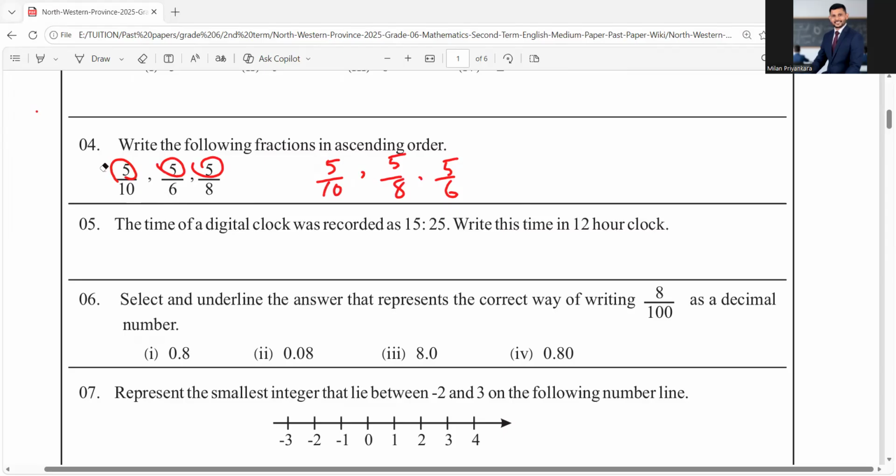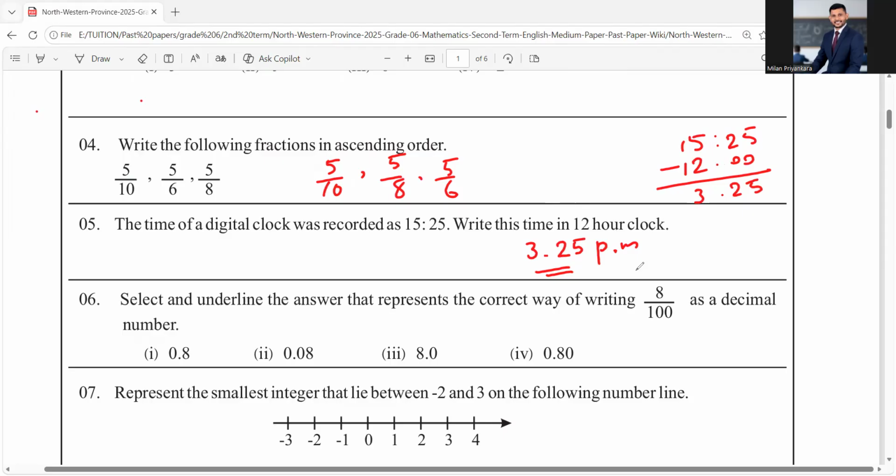Okay, and if the denominators are equal, it's very easy, right? You know that, right? Okay, the time of the digital clock was recorded as 15:25, right? This is the standard. The time in a 12-hour clock means you have to subtract 12. 15:25 subtract 12, then it's going to be 3:25 p.m. If you write in the standard form, if it is greater than 12, that means it is p.m.